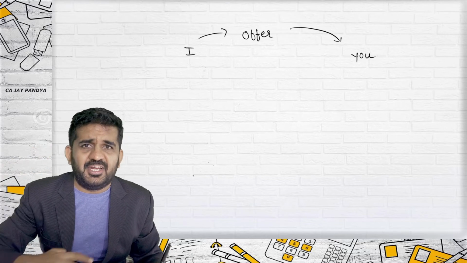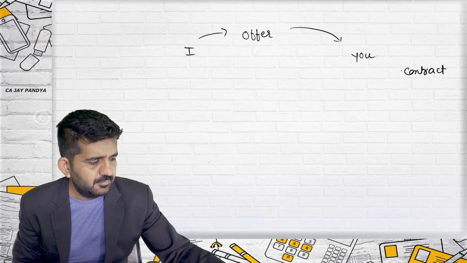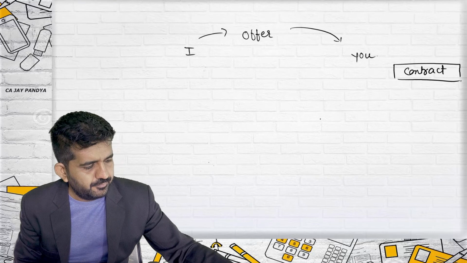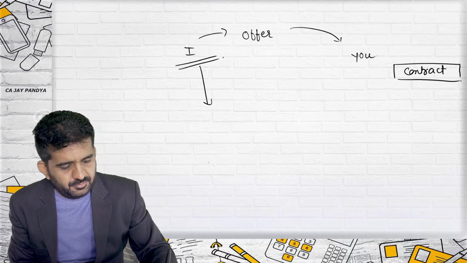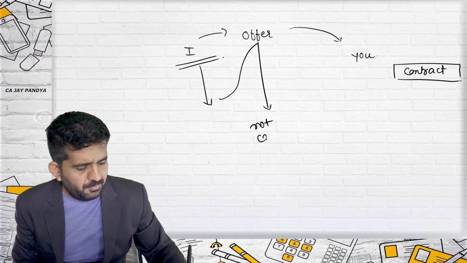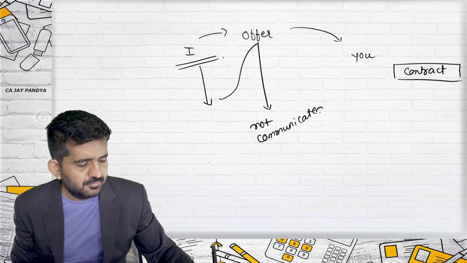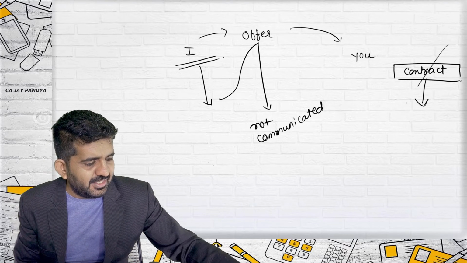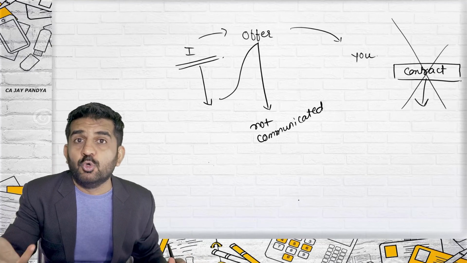You have accepted it, it becomes a valid contract. If I can prove that this offer was not communicated, believe me, I can prove there is no contract. But I'll have to prove.